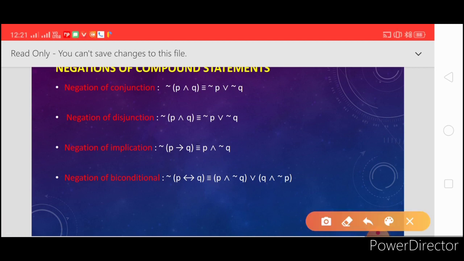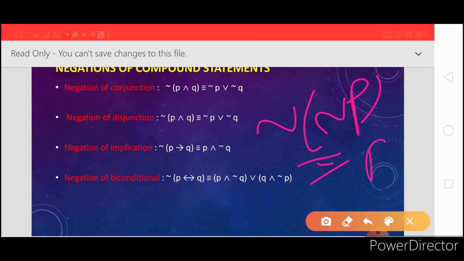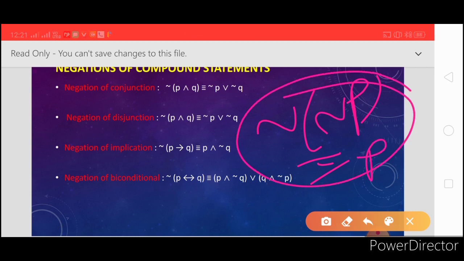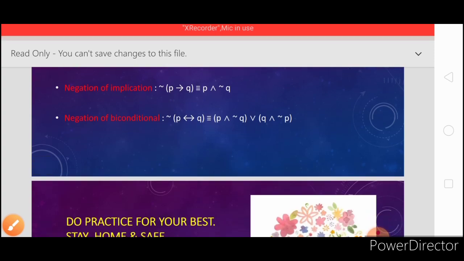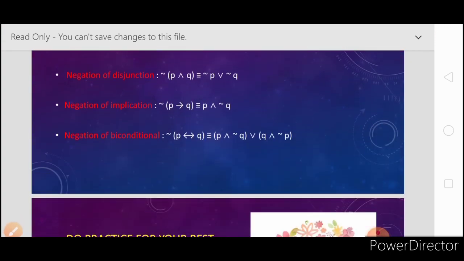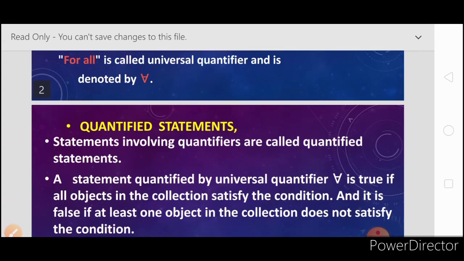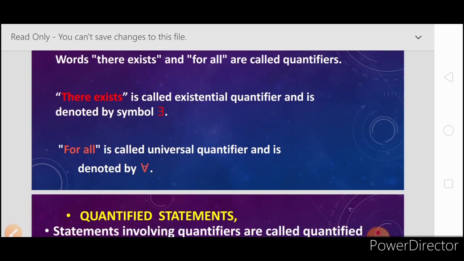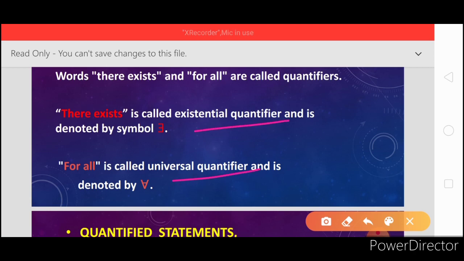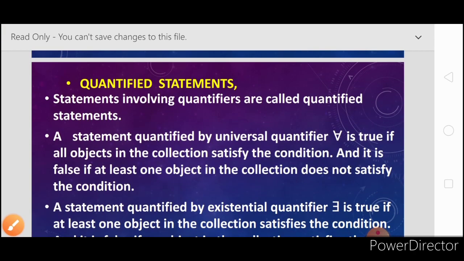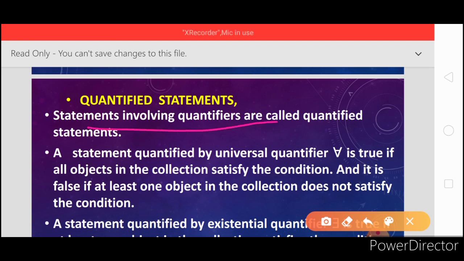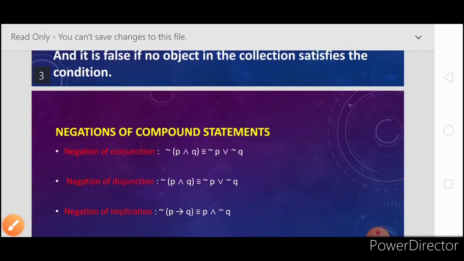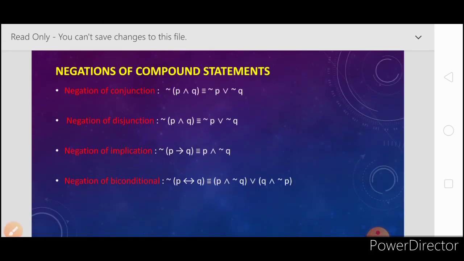And next, what is the fifth? Negation of the statement itself is that statement. This is one negation you must remember. Okay friends, so today we learned about quantifiers. There are two quantifiers, existential and universal quantifier. A statement involving quantifiers is called a quantifier statement. And now, negation of compound statement.